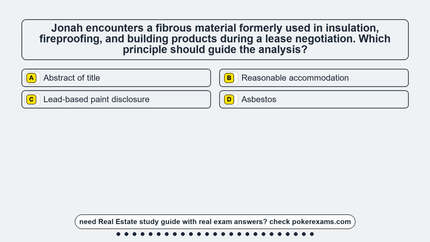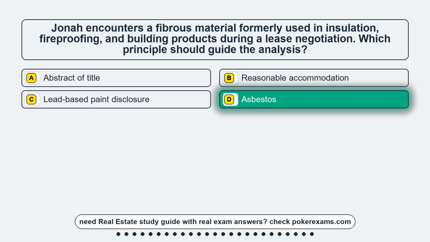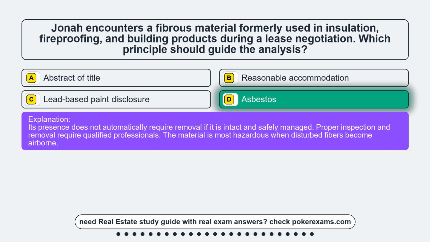Question 15. Jonah encounters a fibrous material formerly used in insulation, fireproofing, and building products during a lease negotiation. Which principle should guide the analysis? Option A. Abstract of title. Option B. Reasonable accommodation. Option C. Lead-based paint disclosure. Option D. Asbestos. The correct answer is option D. Asbestos. Its presence does not automatically require removal if it is intact and safely managed. Proper inspection and removal require qualified professionals. The material is most hazardous when disturbed fibers become airborne.